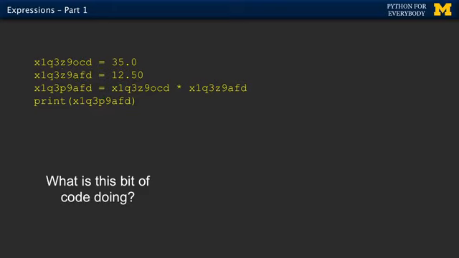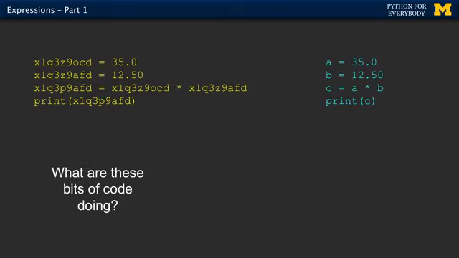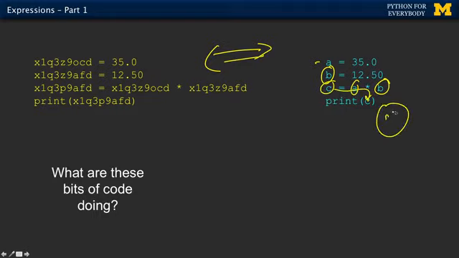So let's make it a little more friendly. You could choose better variable names. To Python, those 2 versions are totally the same. Python doesn't care. But now we can look at it and go, oh, I see. The first variable is A, and we're putting that A thing there, and the second variable is B, we're putting the B thing there, and then we're multiplying them and putting them in a C thing, and then we're printing the C thing out. That's pretty nice. So this is a little better, right?